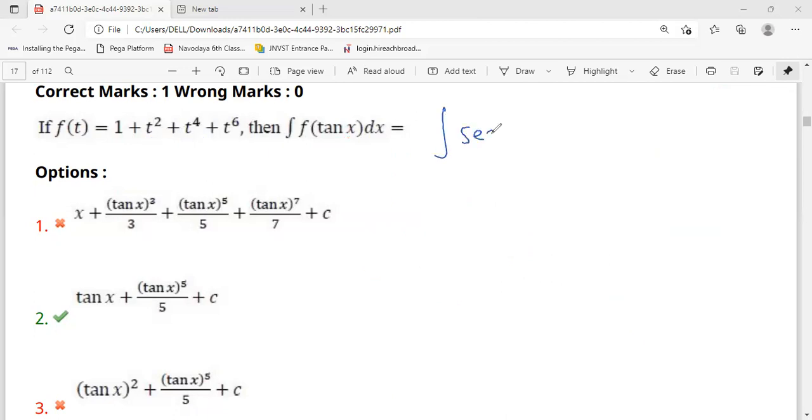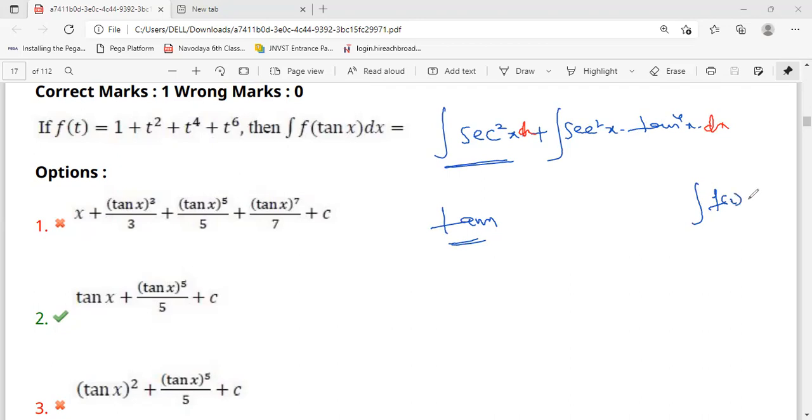Integration of secant square x plus secant square x tan power 4x after the multiplication. So I'm writing this integration part separately. Up to here 1 dx, and here also 1 dx. So the integration of secant square x is a direct formula, that is tan x. And we have one more formula: the integration of f of x into f dash of x dx is equal to the answer f of x power n plus 1 by n plus 1.